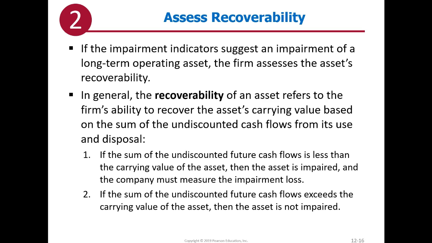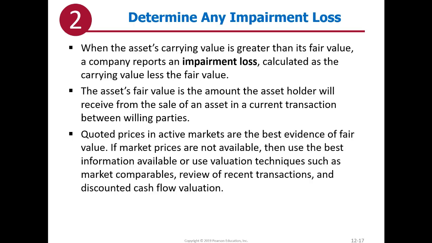So this first step basically gives us just a rough estimate of whether there might be an impairment. We already went through the indicators that suggest there is, and then we do this little test and we see if there's more evidence that there's an impairment. When the asset's carrying value is greater than its fair value, there's going to be an impairment loss, and it's simply carrying value less the fair value.